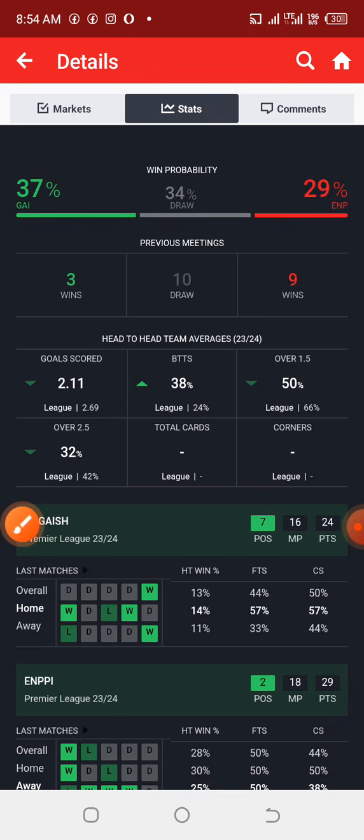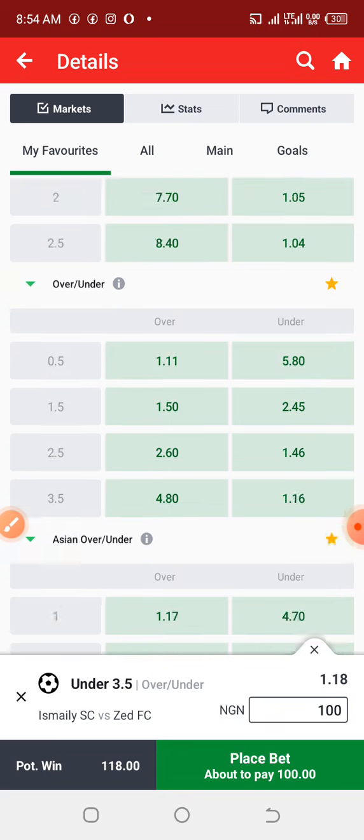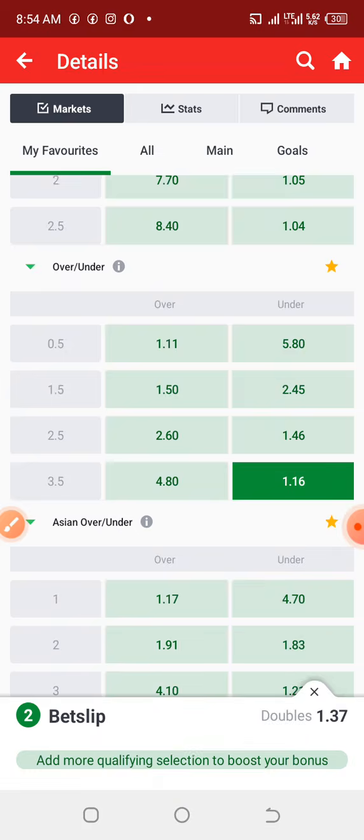So let us check the final aspect of this prediction, which is checking if the bookmakers are going to provide the market for under 3.5 goals. Let's see. Fortunately we have it here as 1.16 odd. Predicting under 3.5 goals odd is very small when it comes to the Egypt League and some other leagues like Morocco and Algeria. Most times the bookmakers may not even provide the market for under 3.5 goals. They are only going to leave the under 2.5 goals alone.